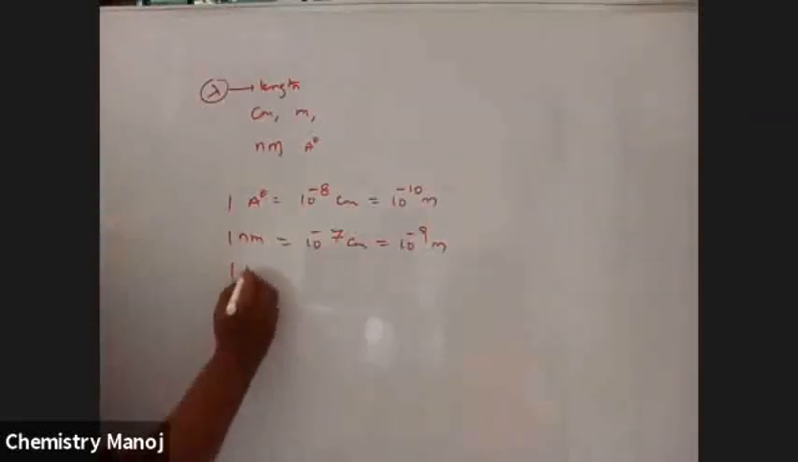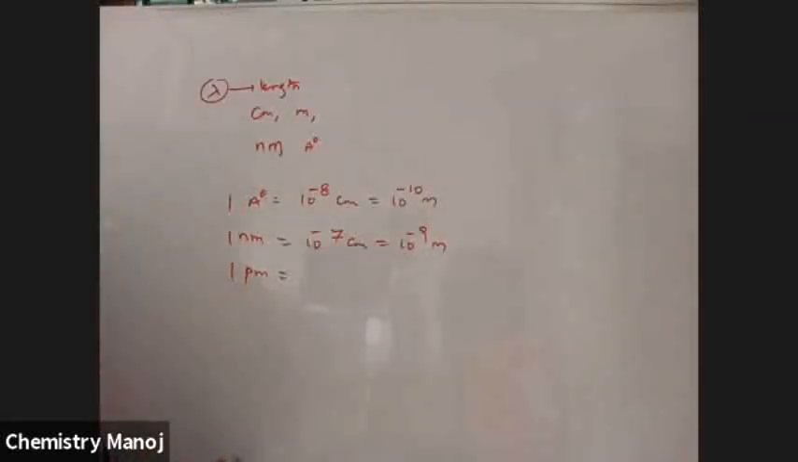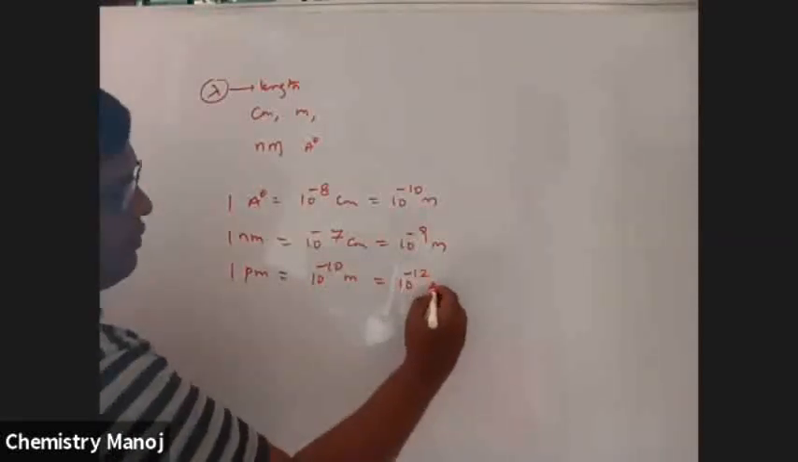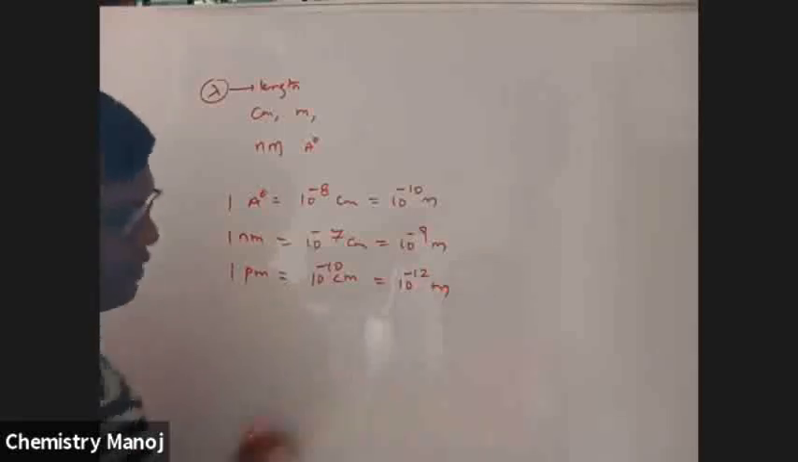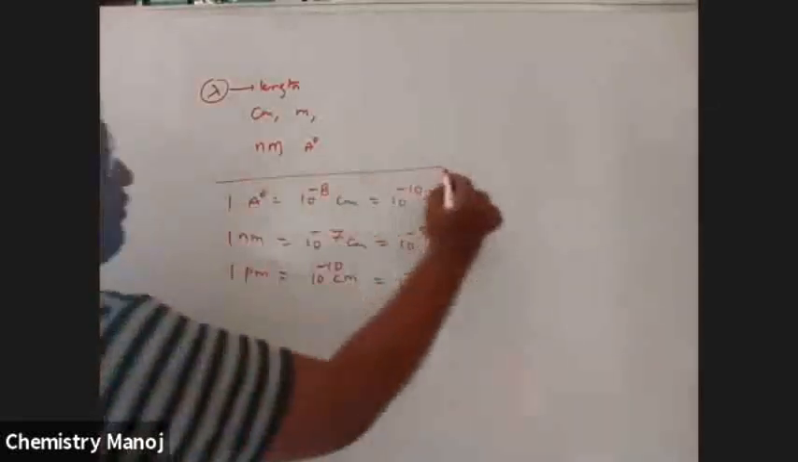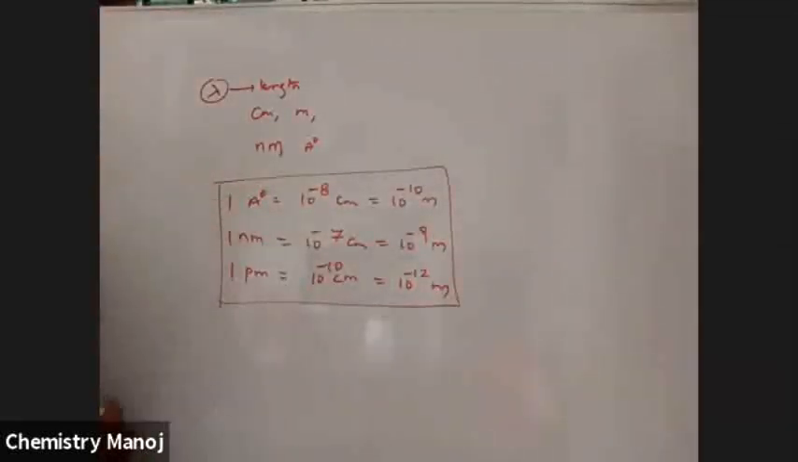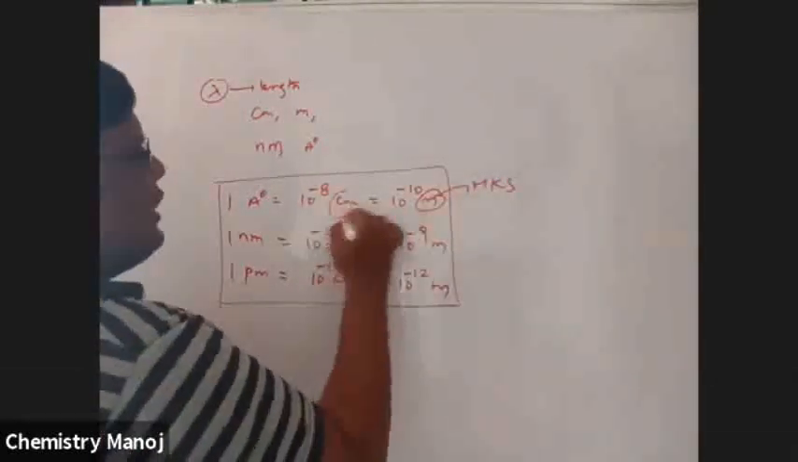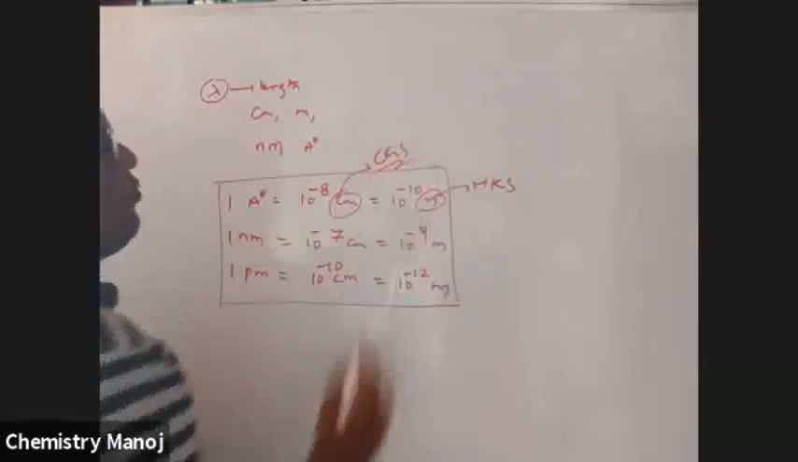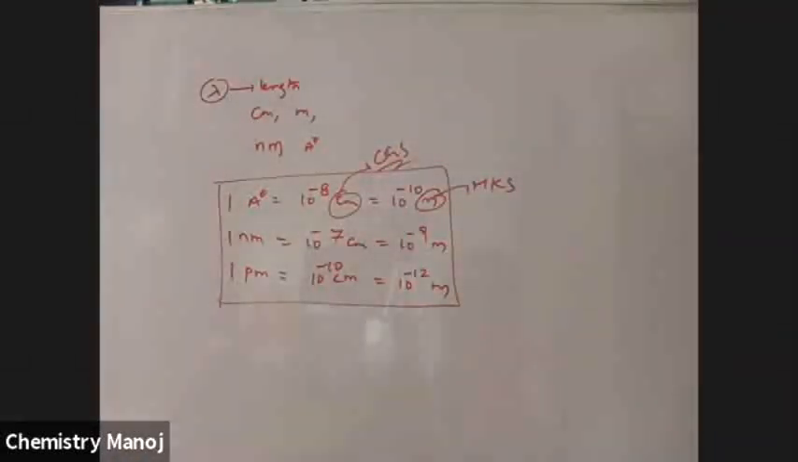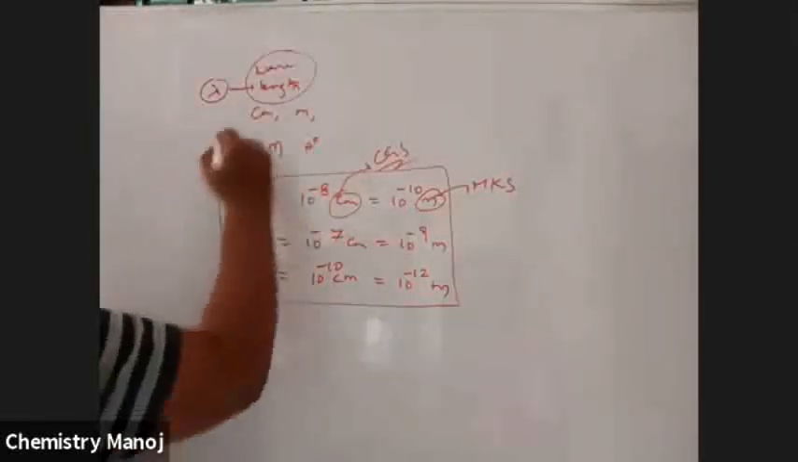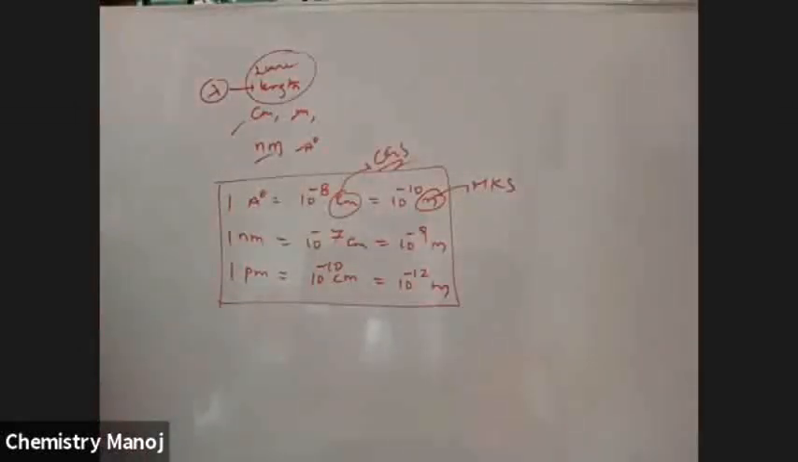Next, 1 picometer, one of the smallest units of length, is 10 power minus 10 centimeters, which is equal to 10 power minus 12 meters. So these are the different conversions. Meters is the MKS system unit, centimeters is the CGS system unit. So you should know that wavelength is expressed in terms of different units.